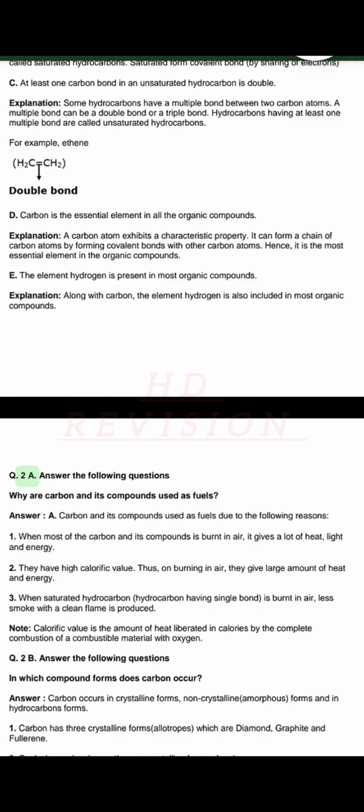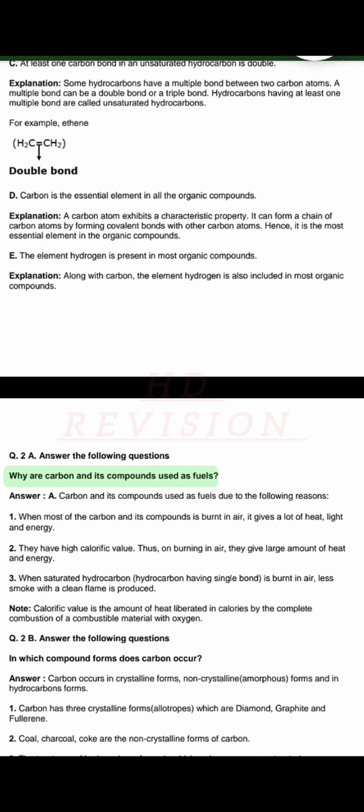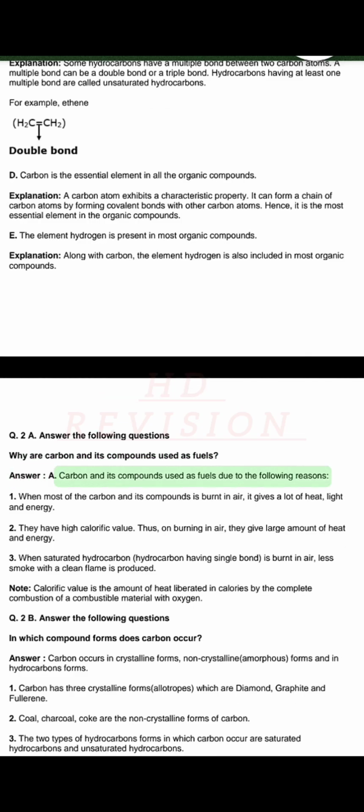Q. 2. A. Answer the following questions. Why are carbon and its compounds used as fuels? Answer. Carbon and its compounds are used as fuels due to the following reasons. 1.